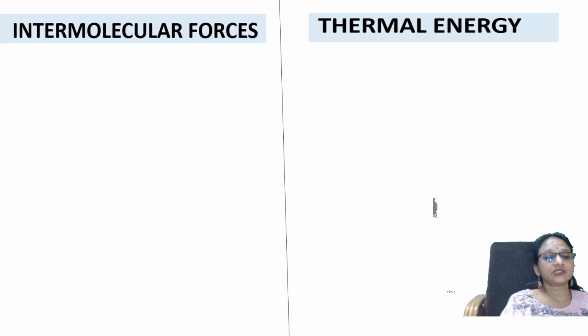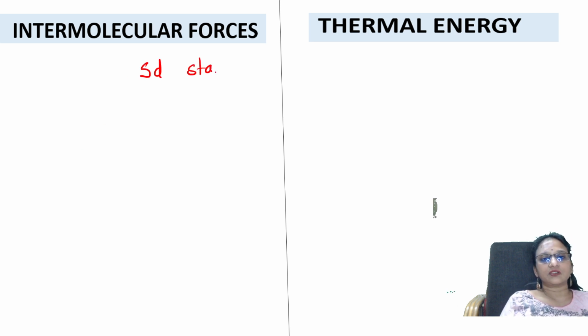So we are going to see the difference between these two, intermolecular forces and thermal energy. Intermolecular forces are the force between the molecules of a substance. Thermal energy is the energy possessed by the molecules when they start moving, when you increase the temperature. Let us talk about the solid state.